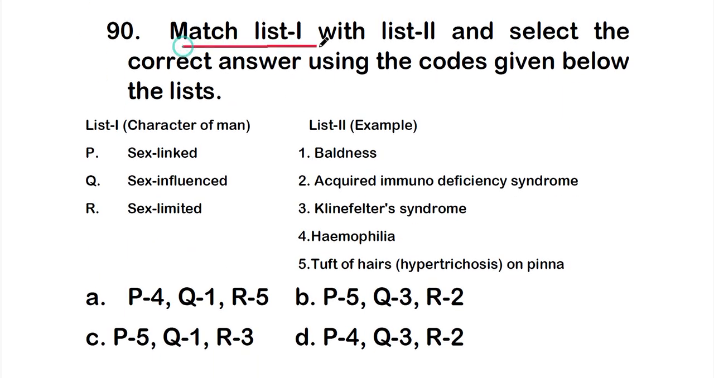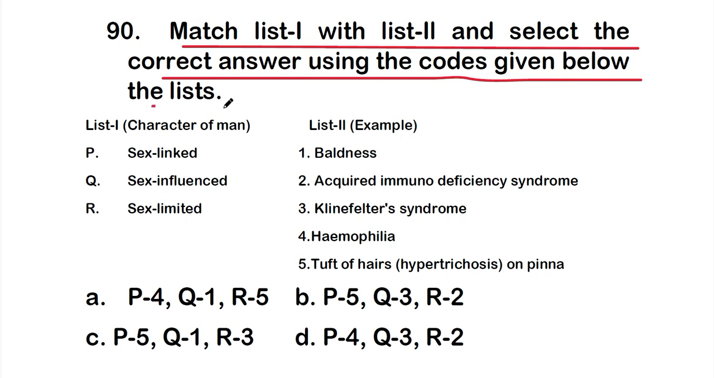Match list 1 with list 2 and select the correct answer using the codes given below. So list 1 is a character of a gene and list 2 is the example. So in list 1, the three statements are P, Q and R. P is X-linked, Q is sex-influenced and R is sex-limited. And the options in list 2 are the examples.